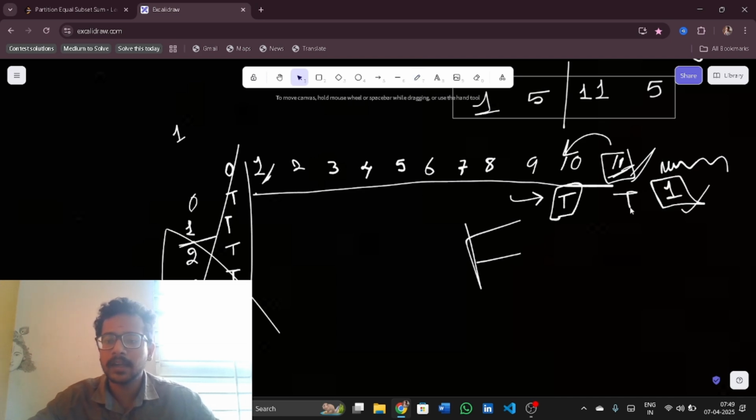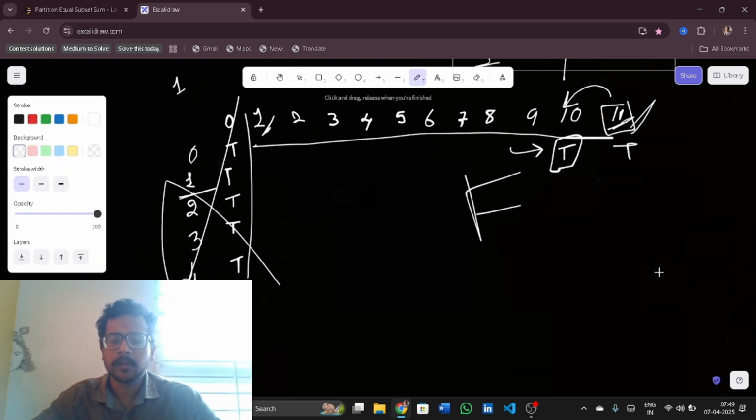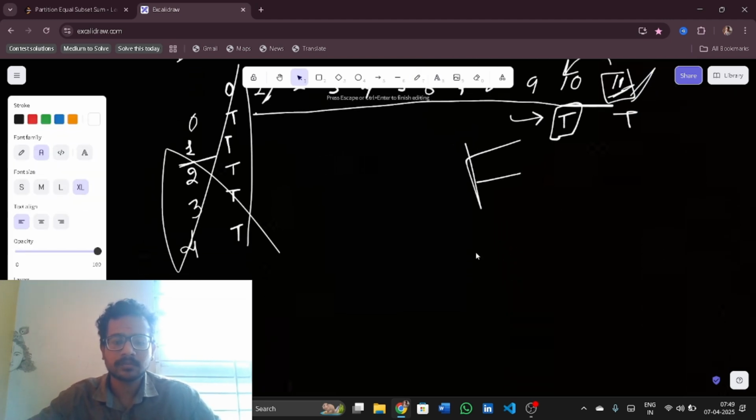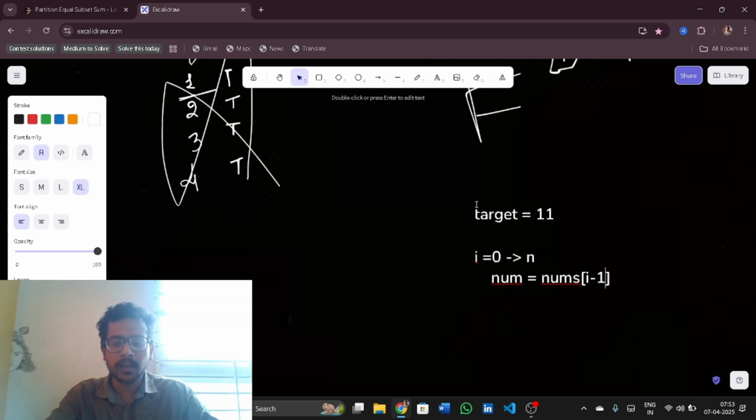But before that, let us not get confused. What am I checking? Our target is 11. I'll be iterating from i equal to 0 to n, and for every i, the number will be nums of i minus 1. And let me not forget that j will go from 1 to target.